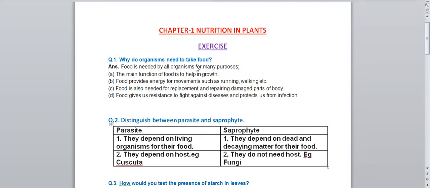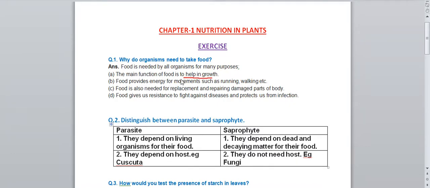Food is needed by all organisms for many purposes. Okay, for example, why do you eat food? I will ask that question to you, what answer you will give? We need food to get energy, we need food to grow. That same answer we have to write over there. First point you will write: the main function of it is to help in growth. The food helps us to grow.